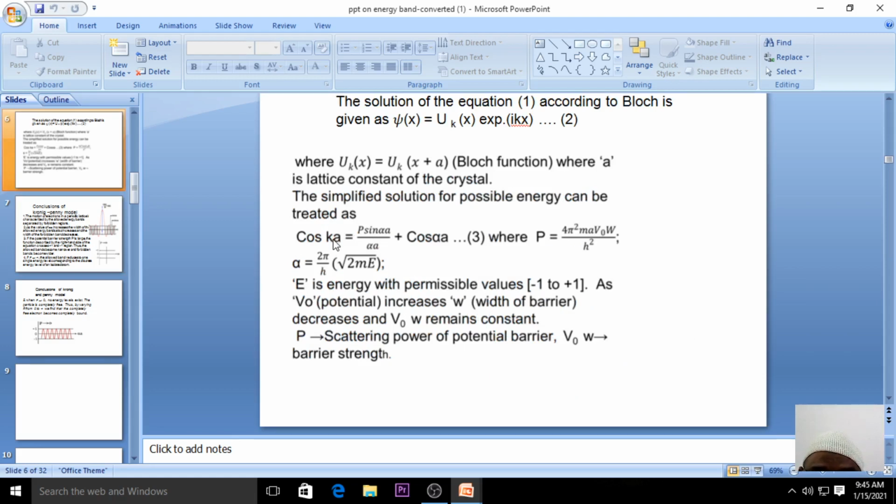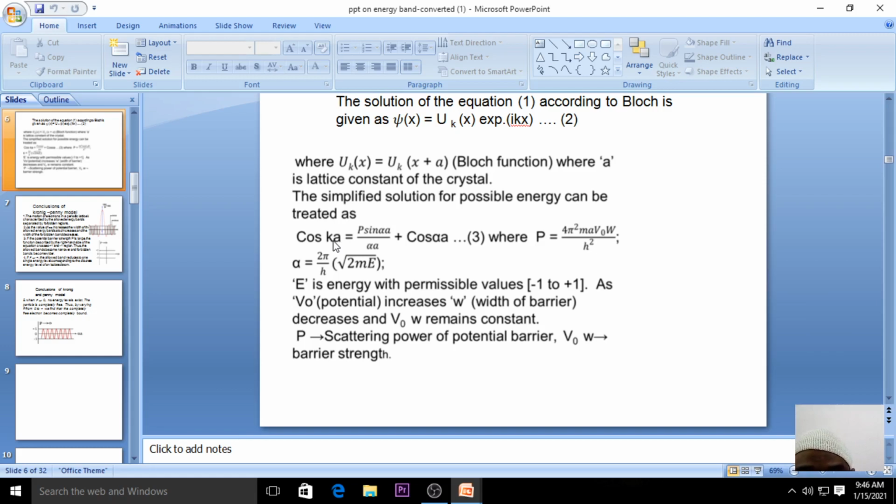In the equation we had k and a. a is called the lattice constant, or the periodic lattice. k is the wave vector. When the electron is traveling in the form of a wave, there is a mathematical parameter which tells us the character of the wave, and that is called k.